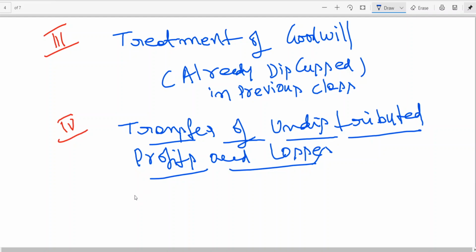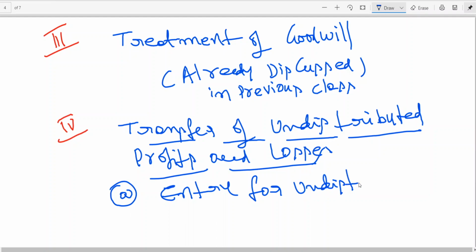Transfer of undistributed profits means I told you entry for undistributed profits.